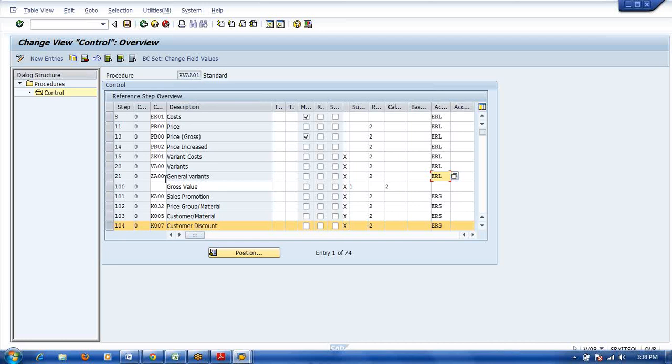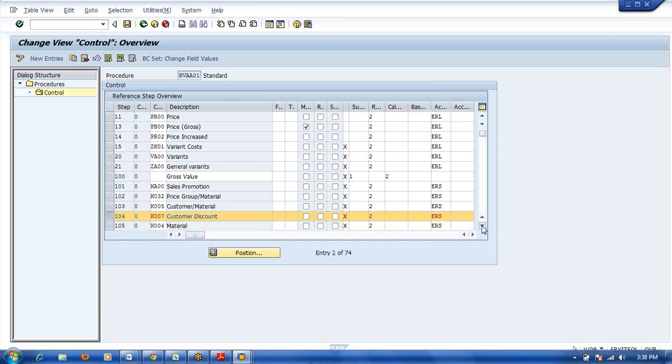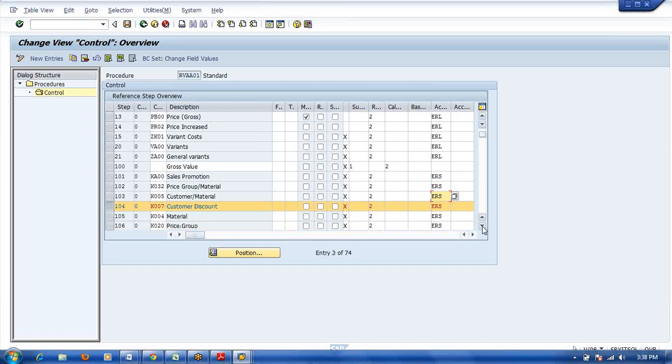And this is the account key. Here this is the revenue account key for the condition type. ERL means revenue related. ERS means this is the discount only. Normally these values only will flow.